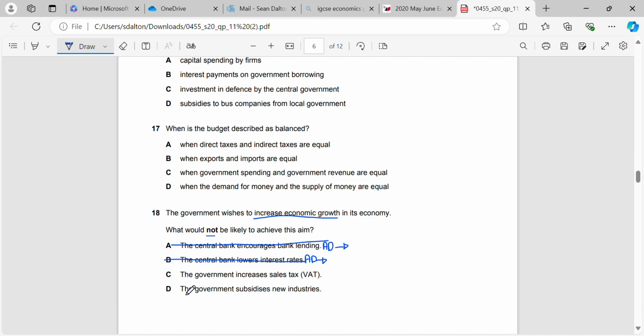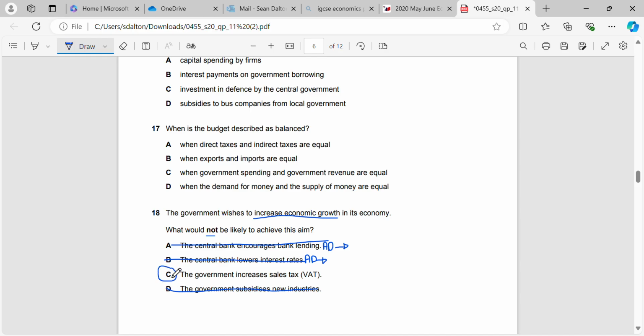So government subsidizes new industries. Again, that is likely to increase economic growth. If it becomes cheaper for the new industries to make goods and services, they're more likely to succeed in the first place, and they're also going to supply more goods and services to the market at a cheaper price, which means that the demand for those goods and those services will increase.